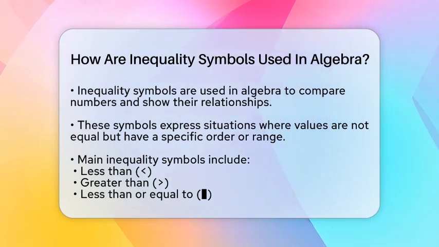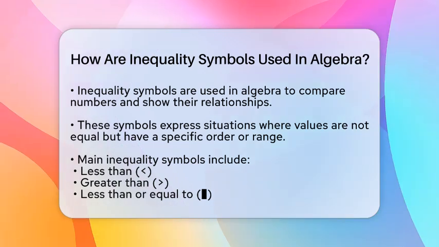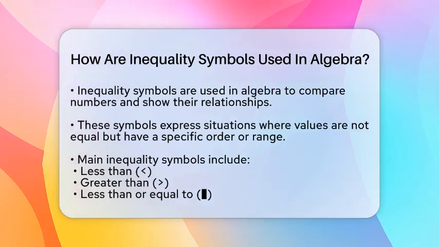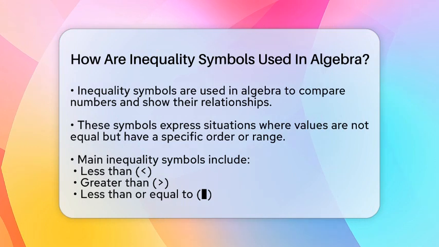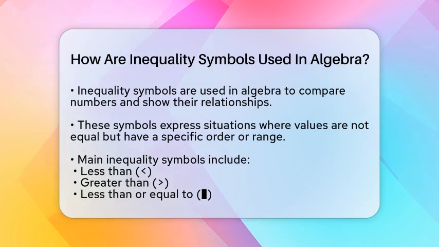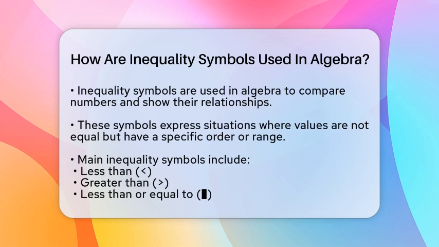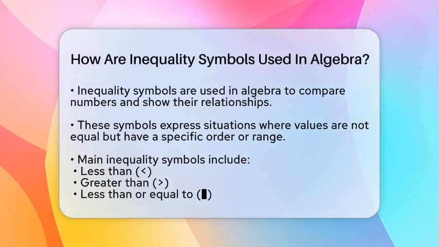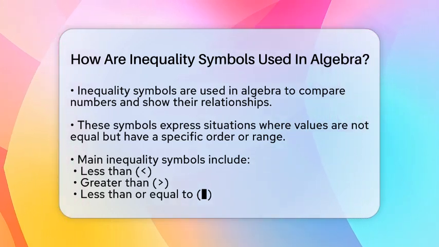The main inequality symbols include less than, greater than, less than or equal to, greater than or equal to, and not equal to. For example, when we say 3 is less than 5, we write it as 3 < 5. This shows that 3 is indeed smaller than 5. On the flip side, if we say 7 is greater than 2, we express it as 7 > 2. This indicates that 7 is larger than 2.